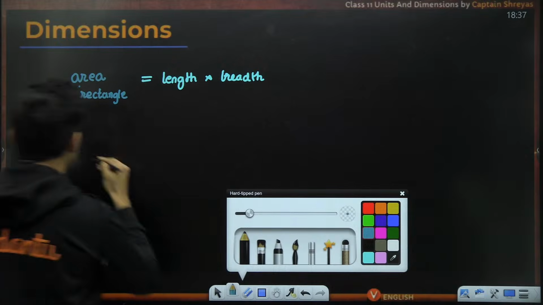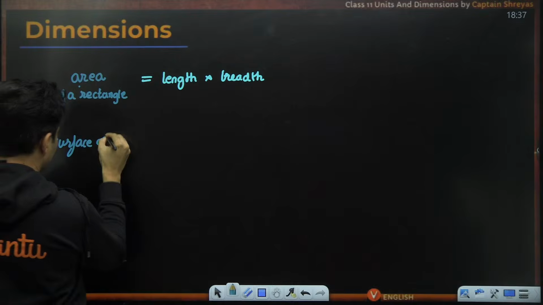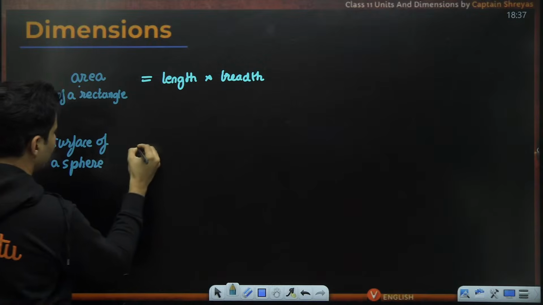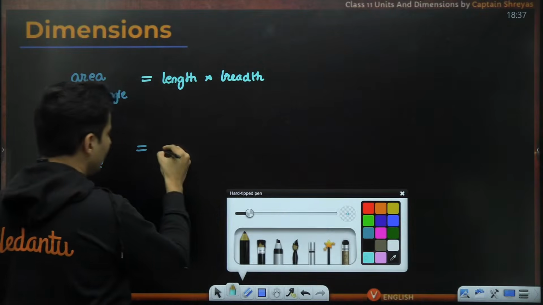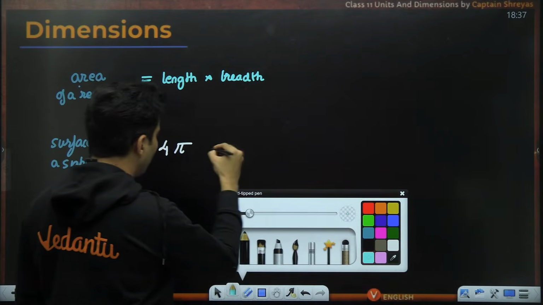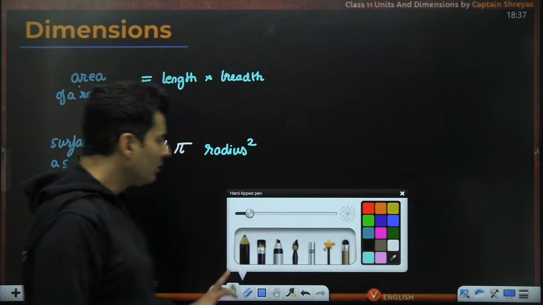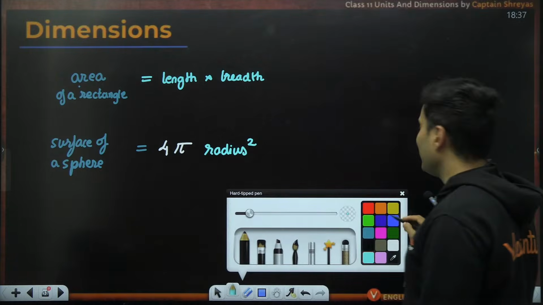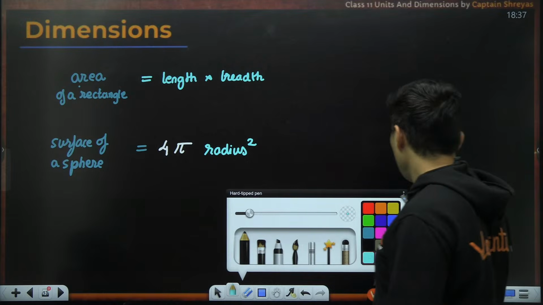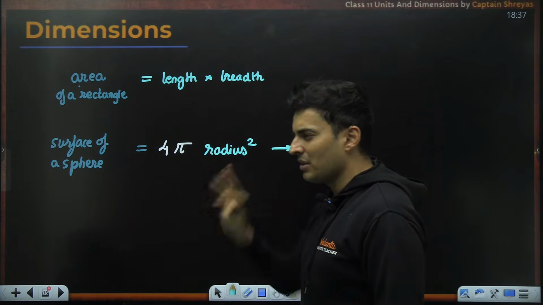Similarly, if I ask you, what is the surface area of a sphere? Then you will be like, I know the answer. It is nothing but 4 into pi multiplied by the radius square. Now look at it carefully. 4 and pi are just numeric constants, mathematical constants. But look at other things like radius. Forget the constants for a moment.